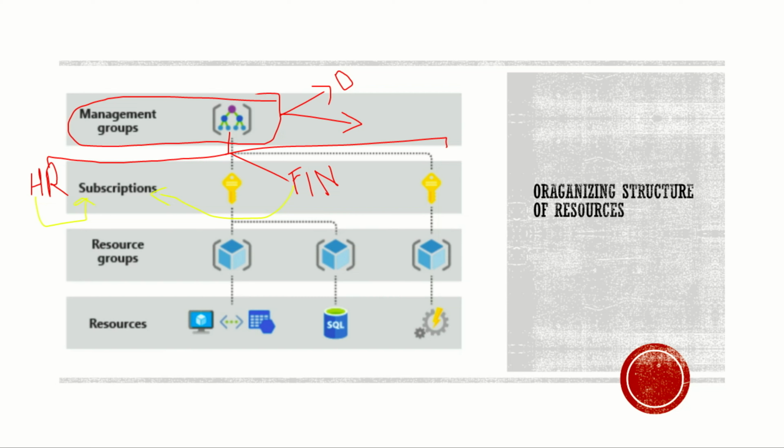For example, HR can be aligned to only one management group. And in a single Active Directory, 10,000 management groups can be created. So in a single AD directory, the account that you have created, you can have 10,000 management groups available.